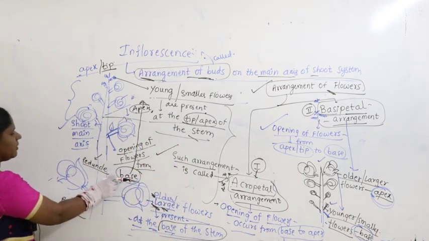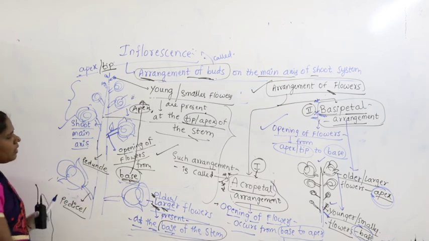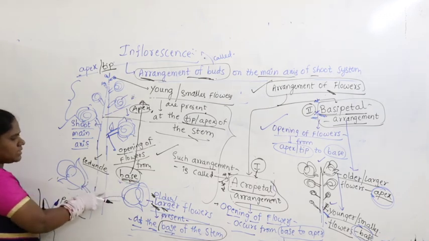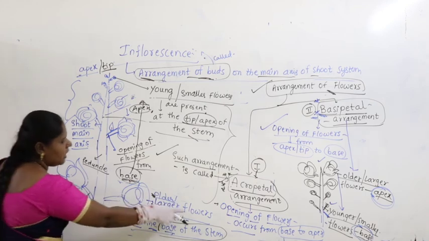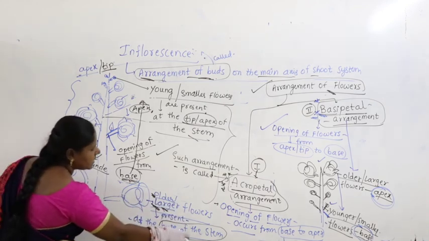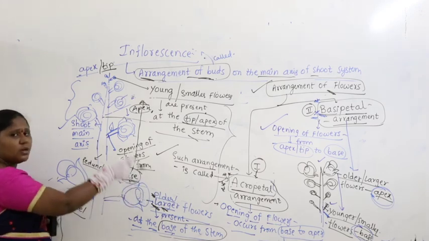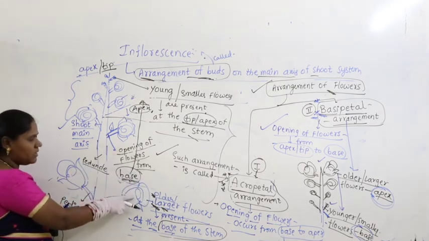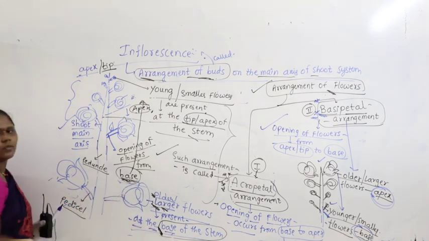Why? Because at the base of the stem, you can see older or larger flowers, the first formed flowers.